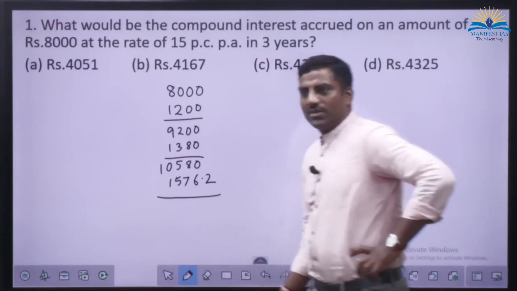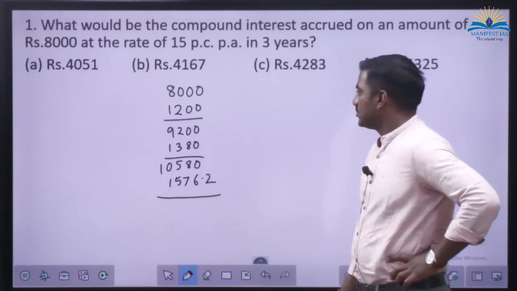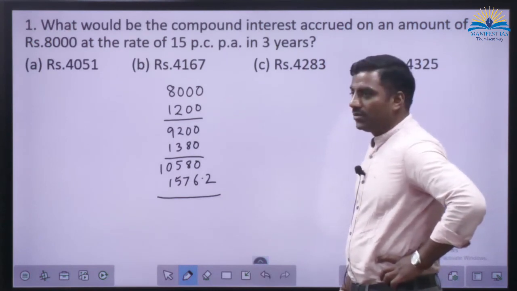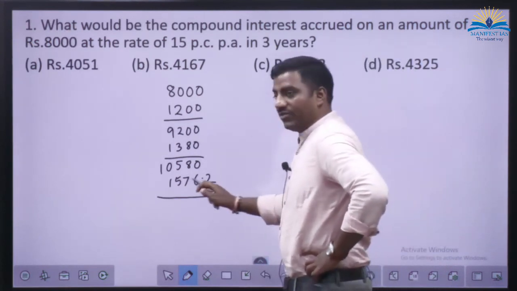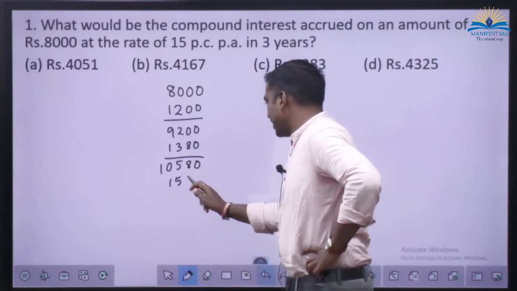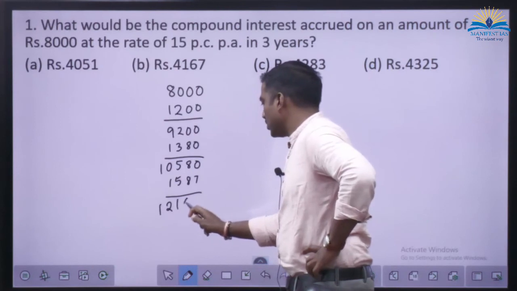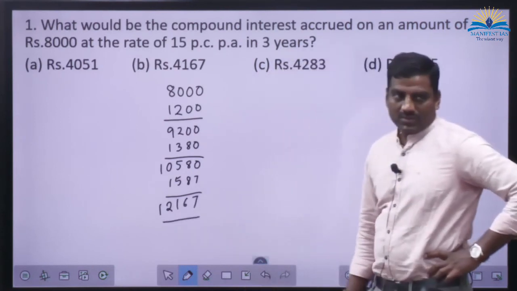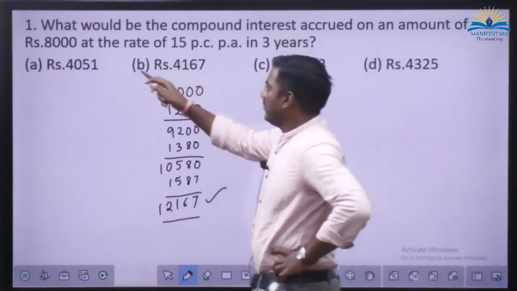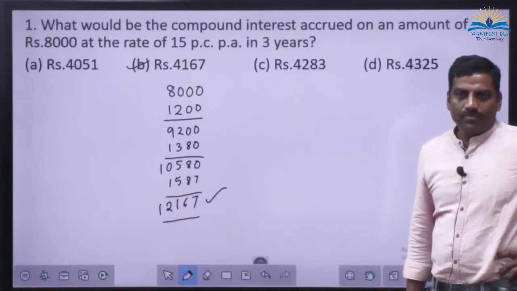157. Correct? Yes or no? No. Or is it 77? Sorry, it must be 87. 1,587. So when we add it, this will become 12,167. So this is the balance, and from that 8,000 has to be subtracted. It will be 4,167. Done? Yes?